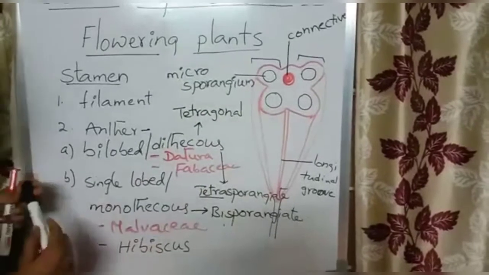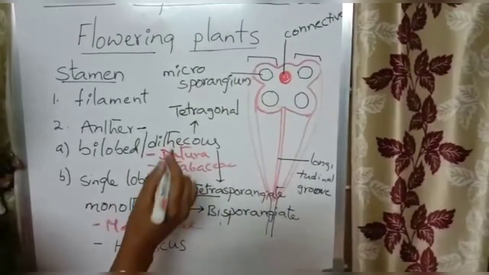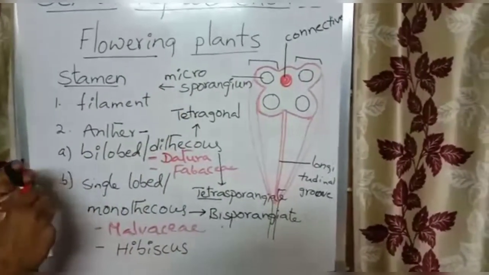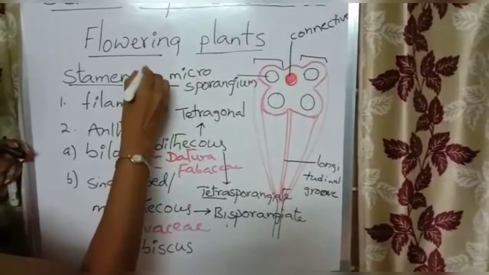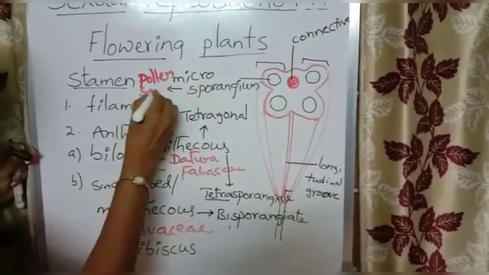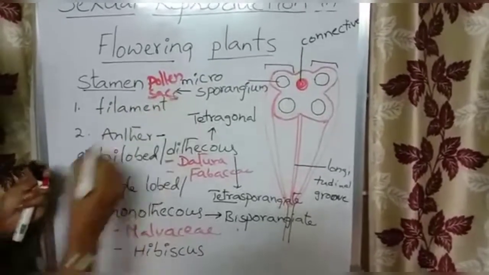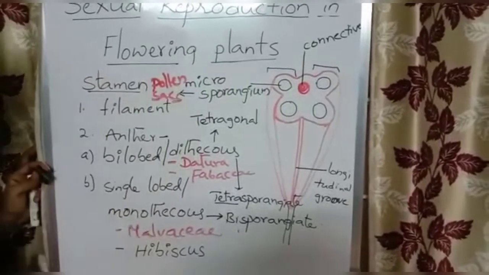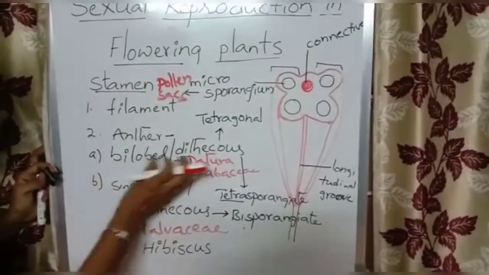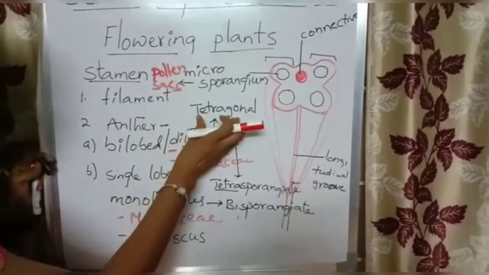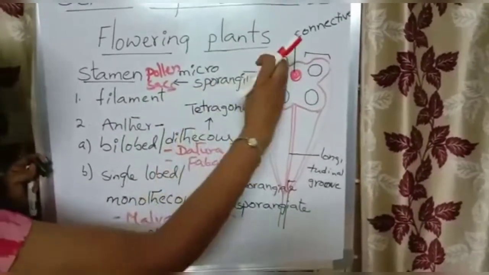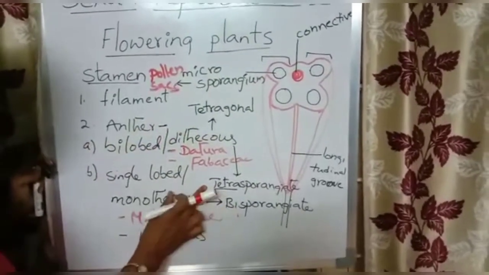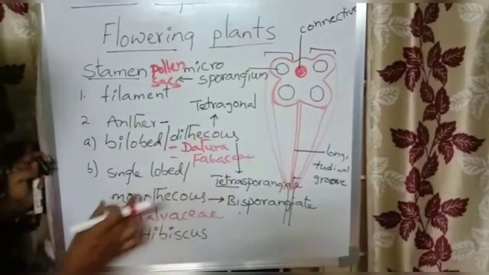At maturity, these microsporangia develop into pollen sacs, and these pollen sacs produce pollen grains. So a bilobed anther is tetragonal in shape. Two lobes have four microsporangia, that's why we say tetrasporangiate.